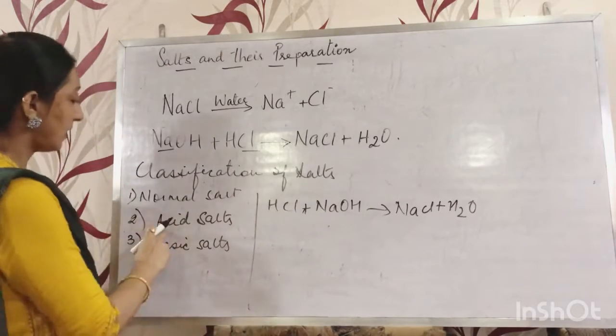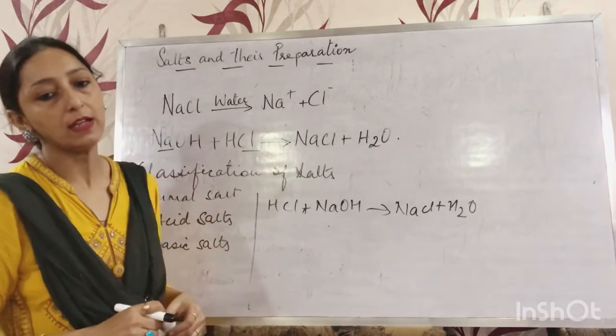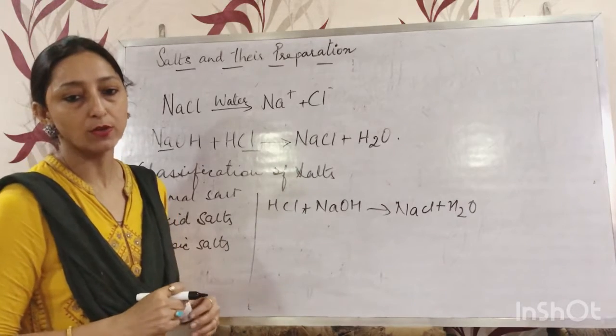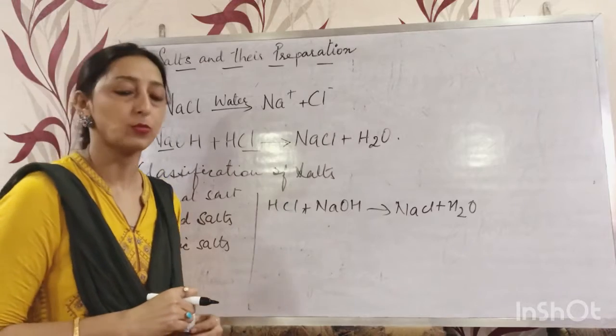Now acid salts. They are formed by partial replacement of the ionizable hydrogen atoms of polybasic acids by a metal or an ammonium ion.